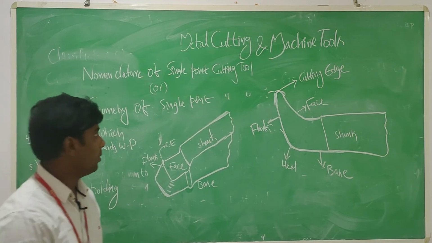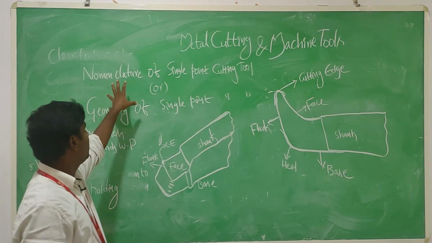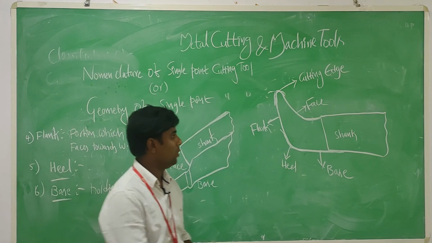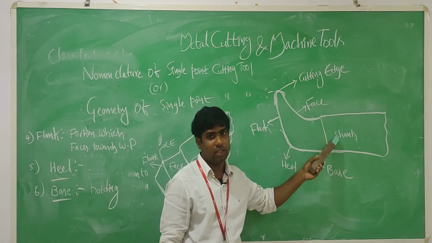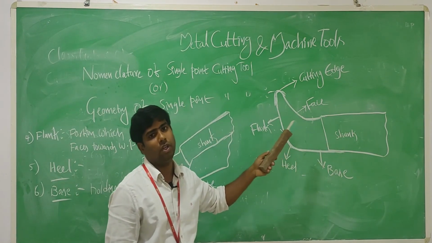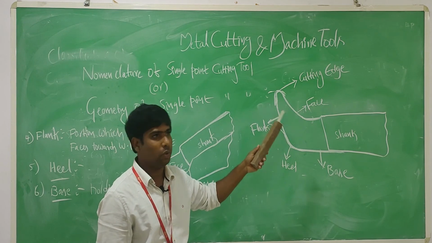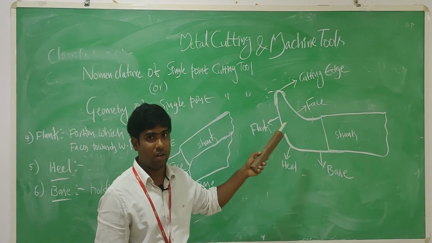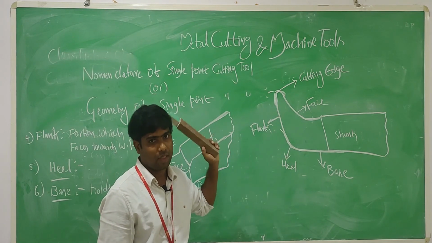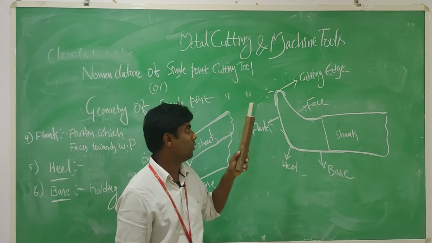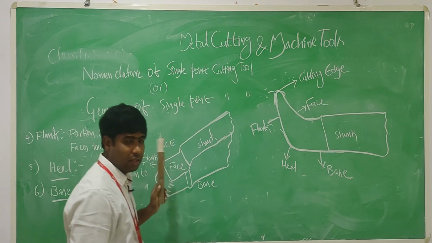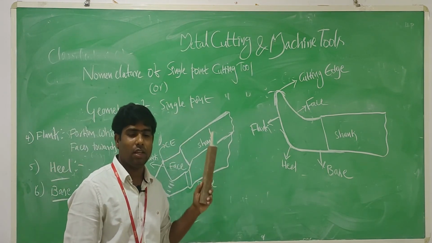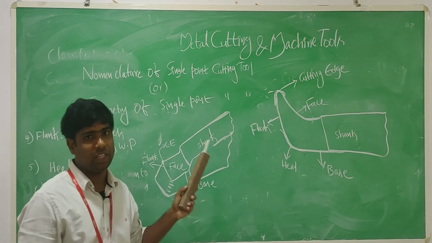So what I am saying, my dear friends, today we have discussed the geometry of the single point cutting tool. The shank is a solid object which can be placed in the tool holder. The face is one of the important elements in the geometry of the single point cutting tool, used for easy flow of chips, whereas the cutting edge actively participates in cutting actions.